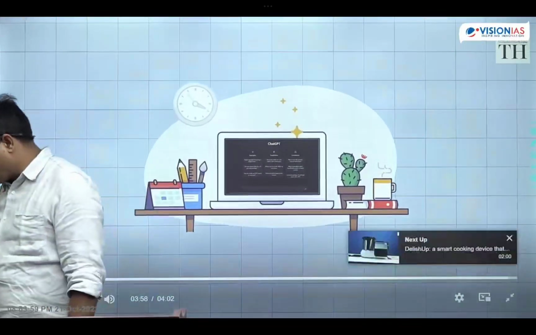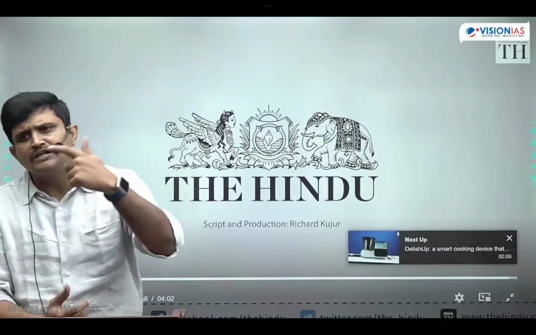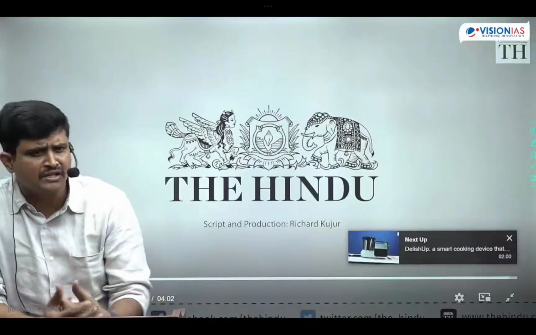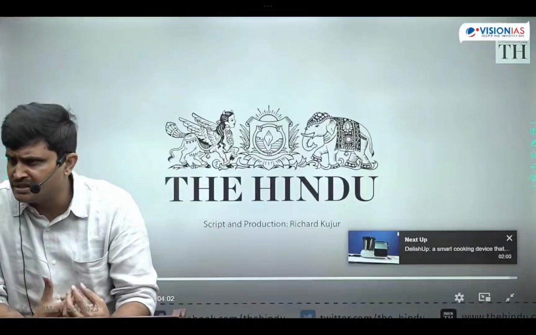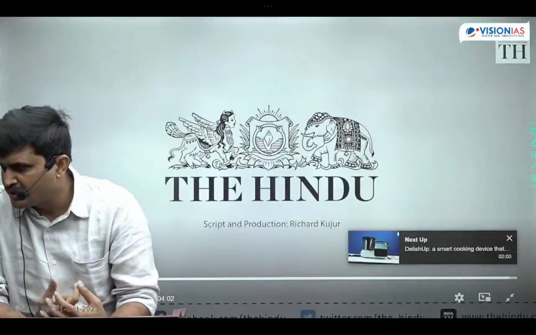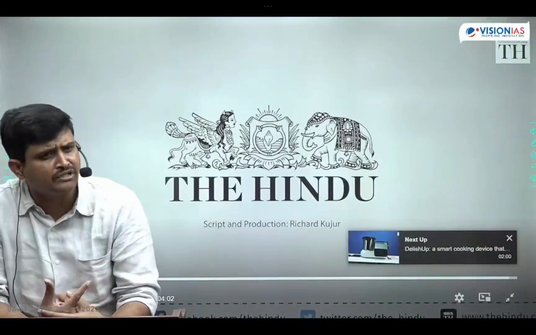So what is the problem with ChatGPT? We can get access to the information, but what is the quality of the information that we are getting? Are there any measurements regarding the quality? There is no measure. It simply uses the data that is present on the internet and presents it in a polished format. So when it comes to the quality of data, are we accessing the highest quality of data? No, there is no guarantee of it.